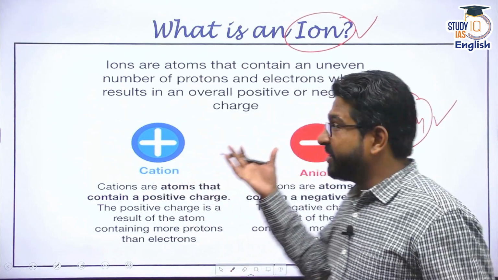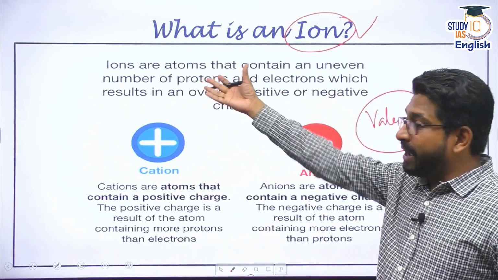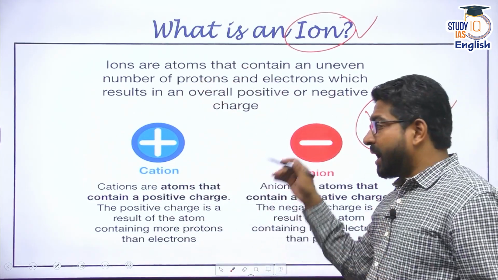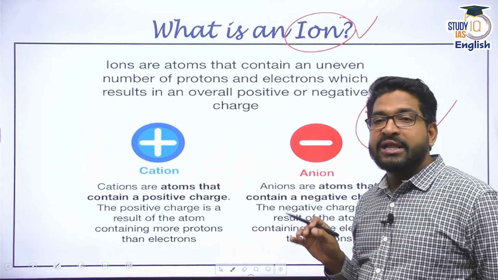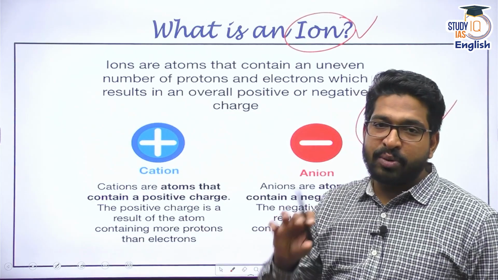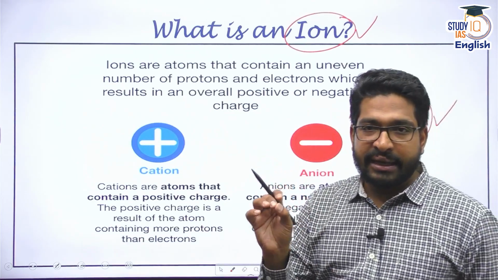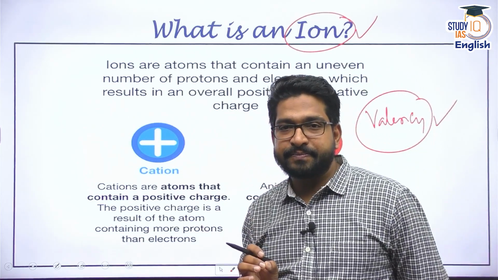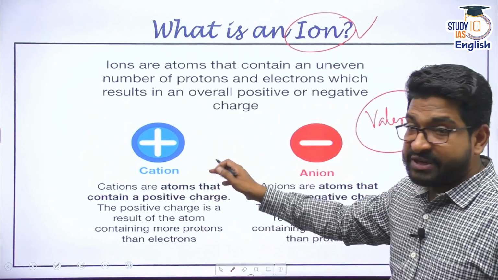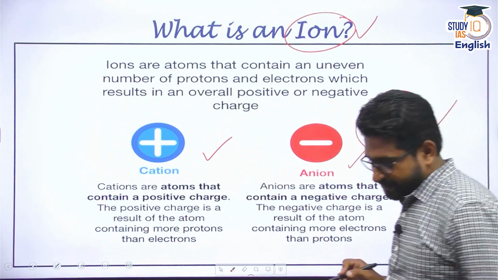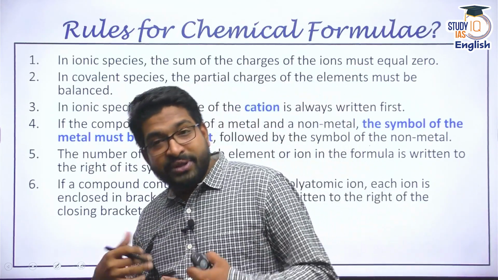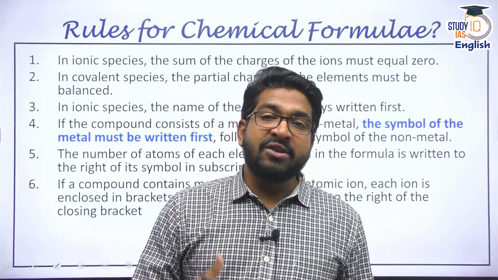And I told you, whenever they dissociate, they form ions. So ions can be positive or negative, depending on the valency or the valence electron position of that atom or element. All right. Positive ions are called cations, negative ions are called anions. And through this itself, we devise chemical formulae.